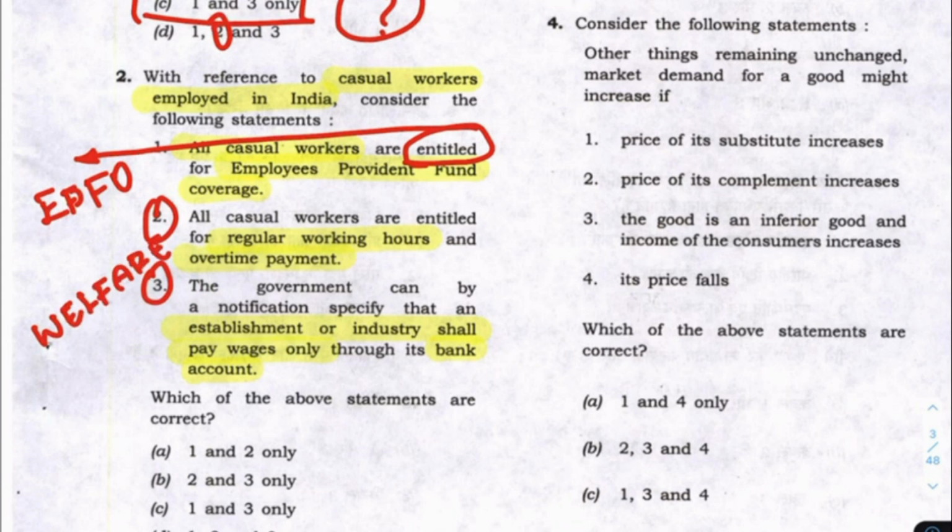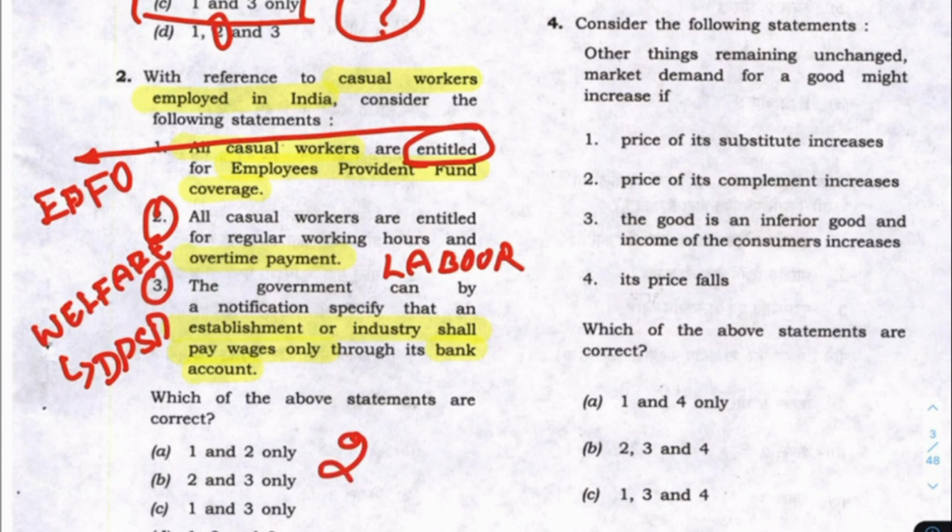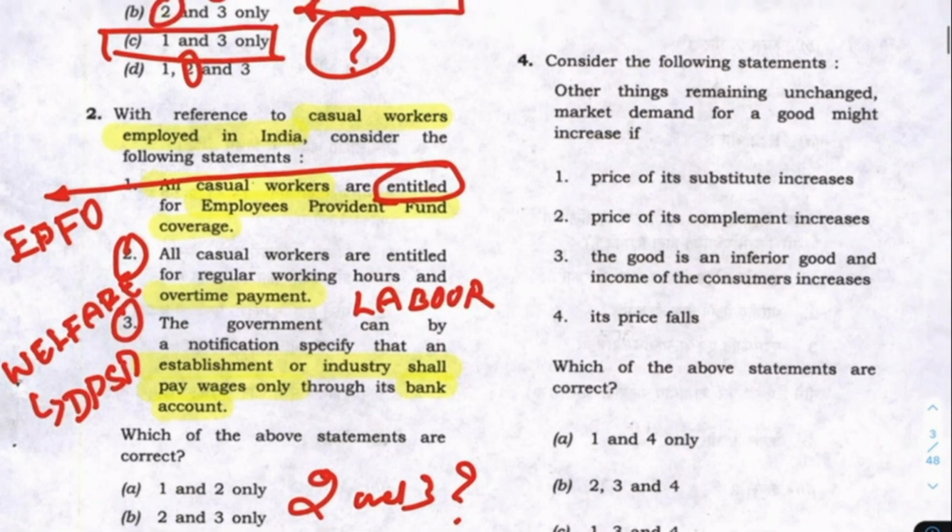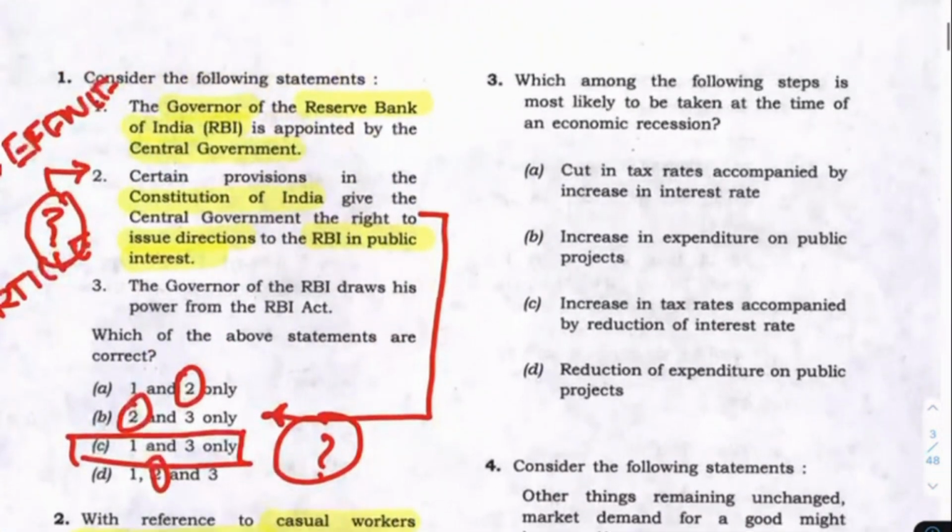It's not about whether I know this law or something. Rather, India is a welfare state where we have the DPSP. So what comes to my mind is that labor protection is very important in India, and because of this, maybe 2 and 3 will come, maybe. So it is maybe. So I will not go for this question as well initially.